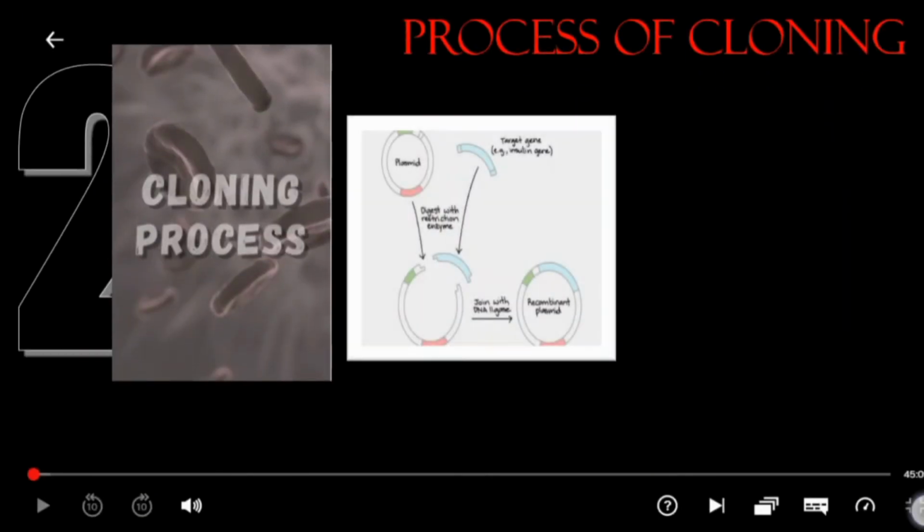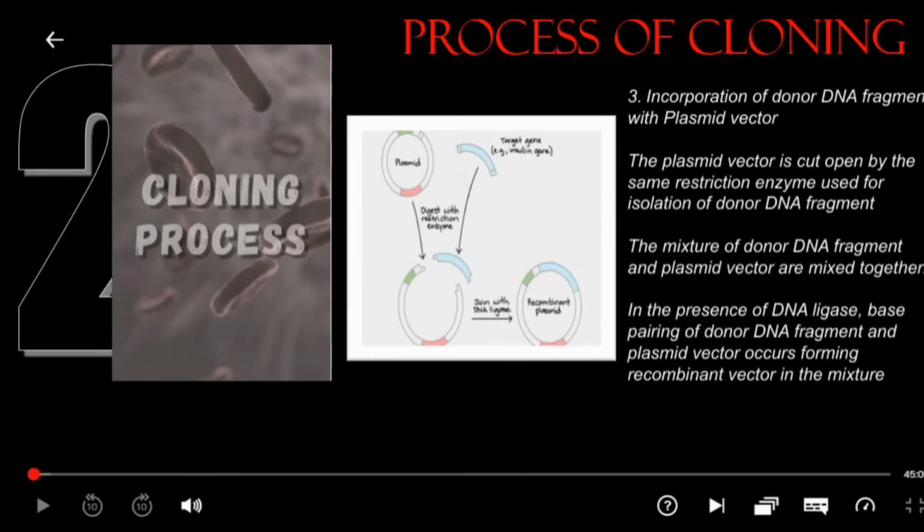The third step, the insertion of the target DNA gene into the plasmid vector. The plasmid is cut open by the same restriction enzyme used for isolation of the target DNA gene, and with the presence of DNA ligase, the base pairing of target gene and plasmid occurs, forming a recombinant vector.